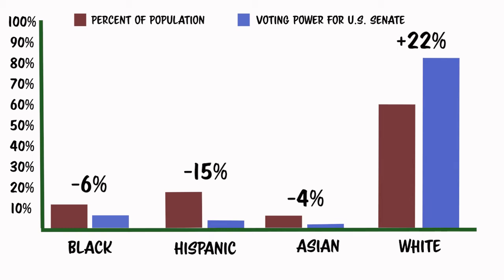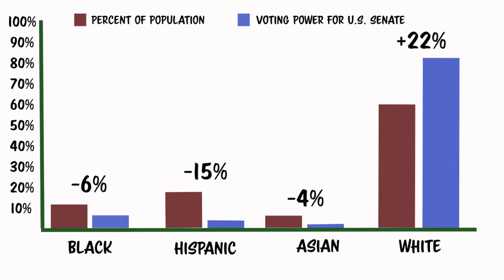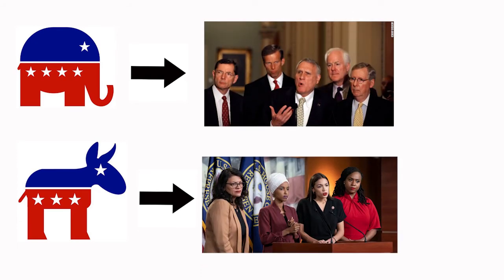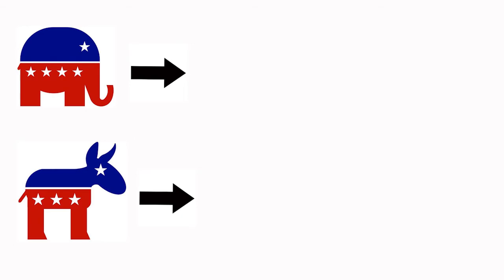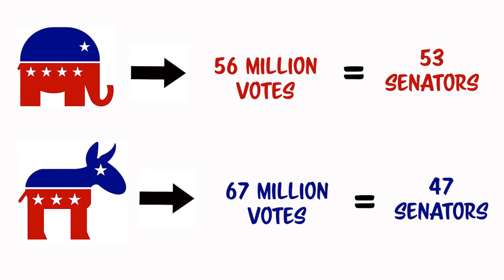Even when the numbers are adjusted for the registered voting population, the voting power of people of color is still cut in half. And it may come as no surprise that giving white voters more power has led to Republican advantages as well. Current Democrat sitting senators received 11 million more votes than current Republican sitting senators. Yet Republicans hold 53 Senate seats, while Democrats hold just 47.